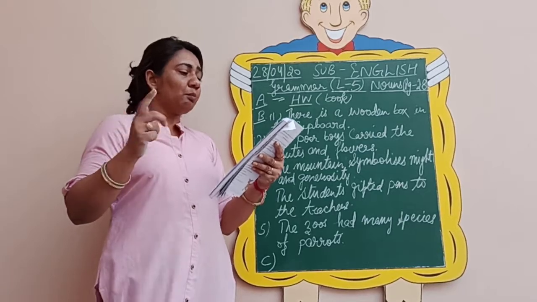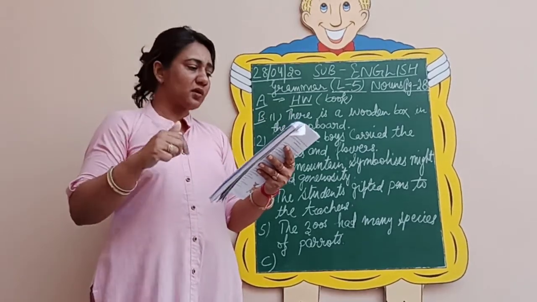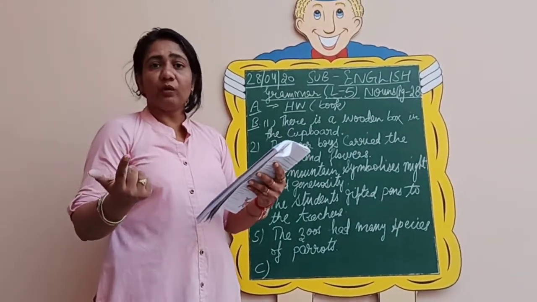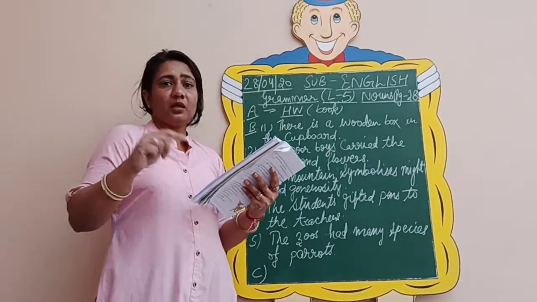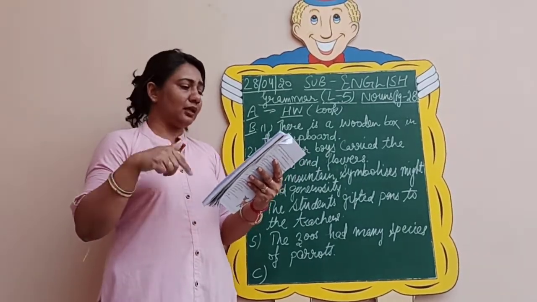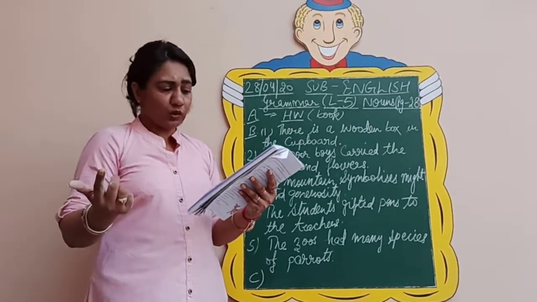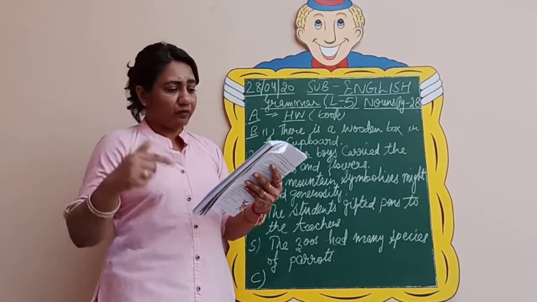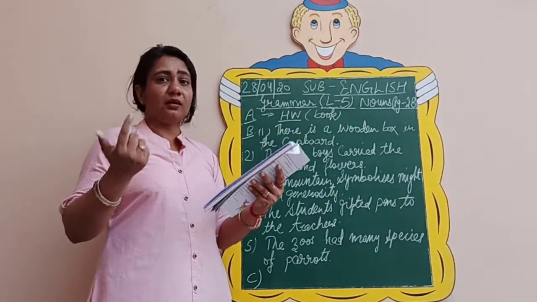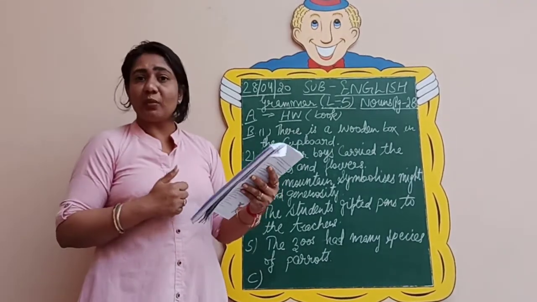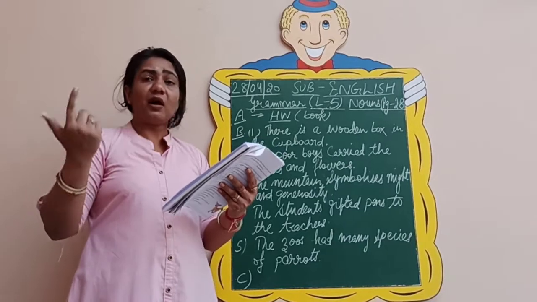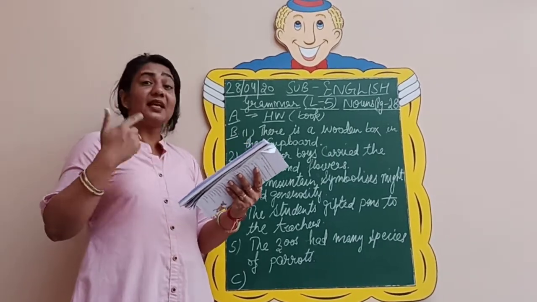For example, book changes into books, and where are the books found? Basically in your study room. Okay? So this way you will do it. Then animals in number, then where it is found? Zoo. Artifacts, where are they found? Museum. Yes, scientific instruments, where are they found? Obviously in the lab, science lab.